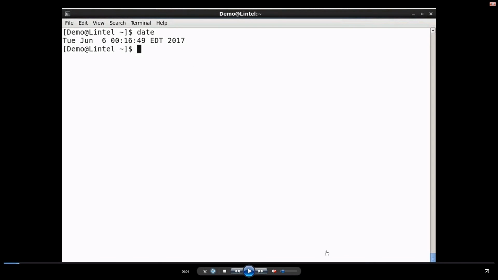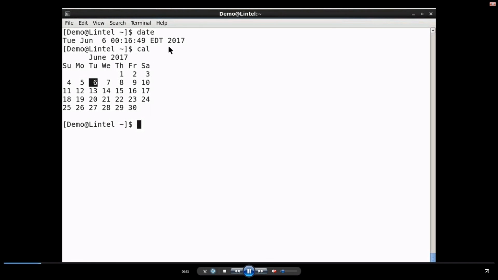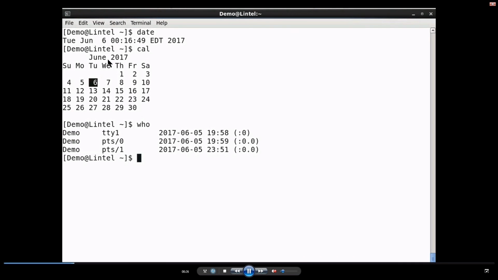Now, let us see some basic Linux commands. In this demonstration, I will show certain commands and I will show how they can be used. The first command is date, it will display the current system date. Date command can take various arguments to display in various formats. The cal command will display the calendar of current month along with the date of current month. So, it displays the current date and month.